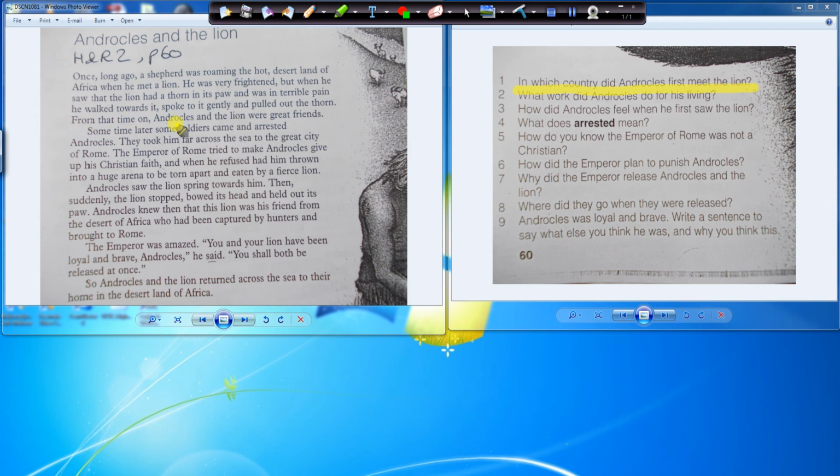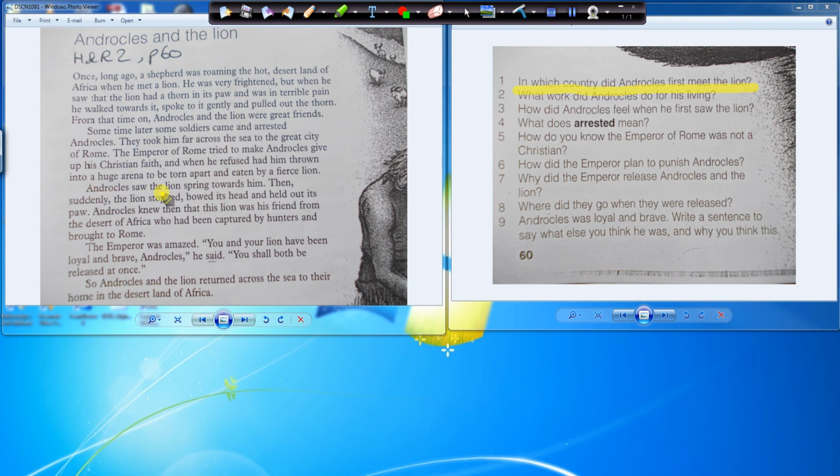From that time on, Androcles and the lion were great friends. Some time later, some soldiers came and arrested Androcles. They took him far across the sea to the great city of Rome. The Emperor of Rome tried to make Androcles give up his Christian faith, and when he refused, had him thrown into a huge arena to be torn apart and eaten by a fierce lion.